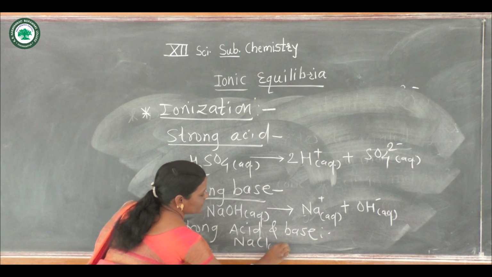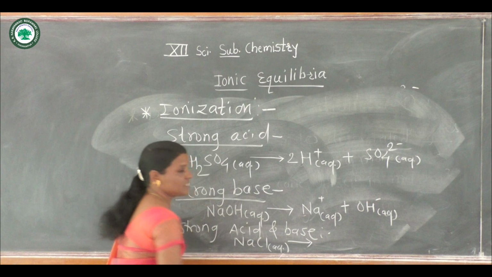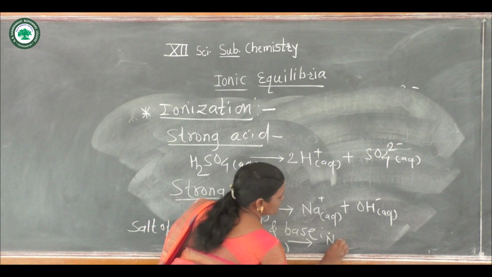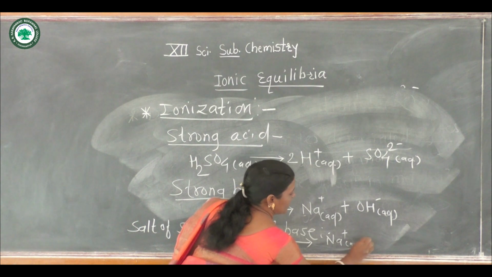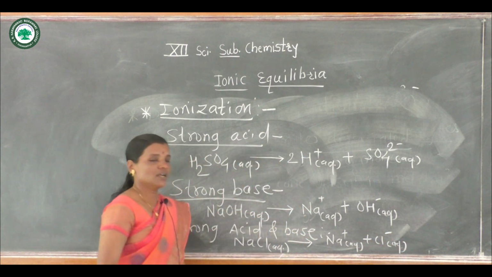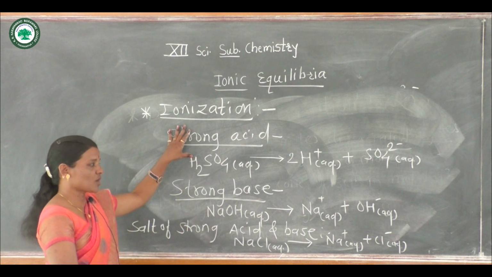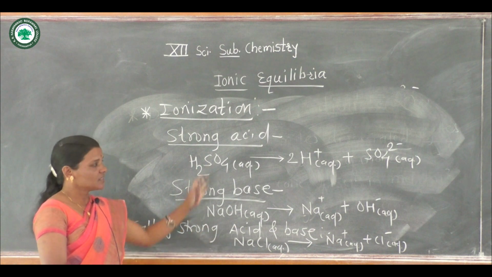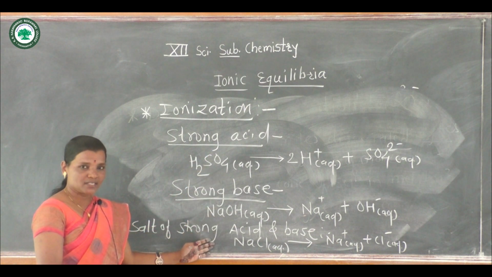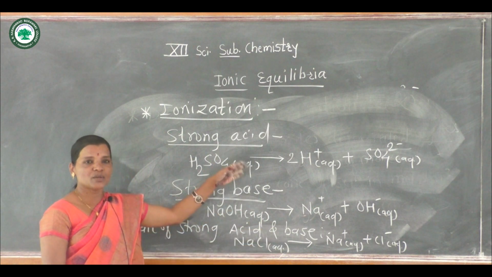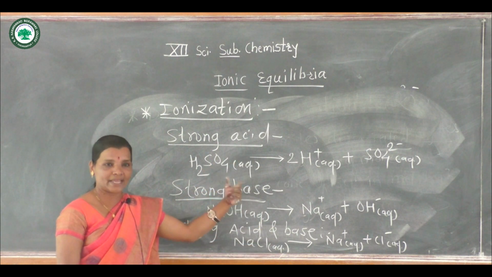NaCl in its aqueous solution is completely soluble to form Na+ and Cl- ions. These are strong acids, strong bases and salts of strong acid and base. These are strong electrolytes, so they form complete equilibrium. That means their ionization takes place to a greater extent.